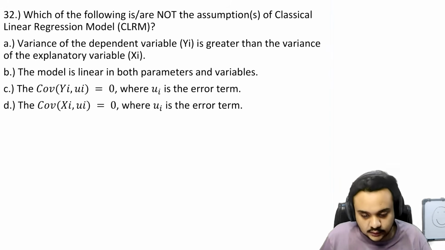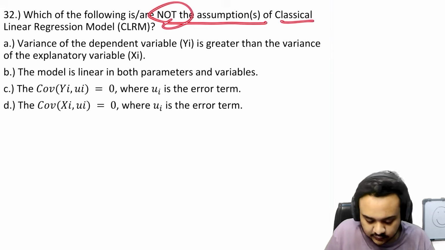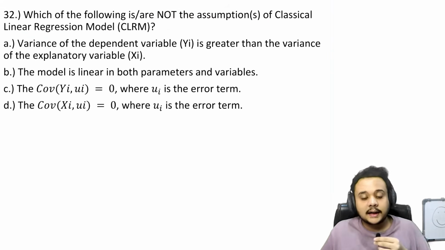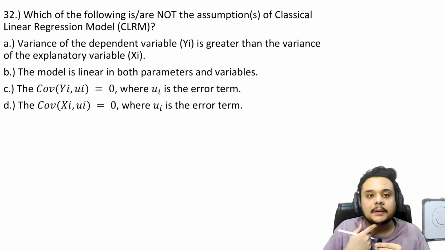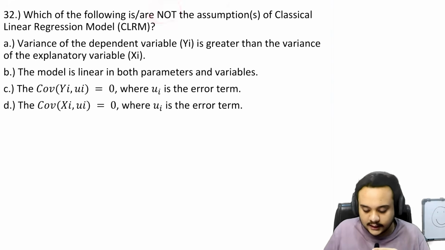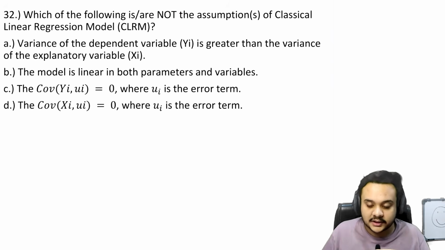So now let us look at the 32nd question. Which of the following is not the assumption of the classical linear regression model? Again, when we are solving these types of questions, a very common mistake is that people do not read the word not. They just look at the actual question and start solving, and even if they get the right answer, they forget that they have to choose the incorrect options, right? So keep that in mind.